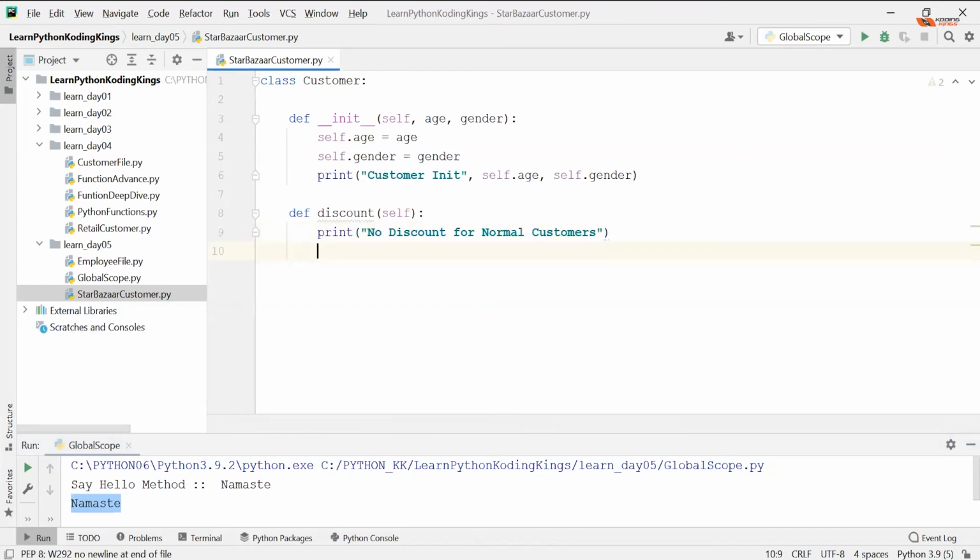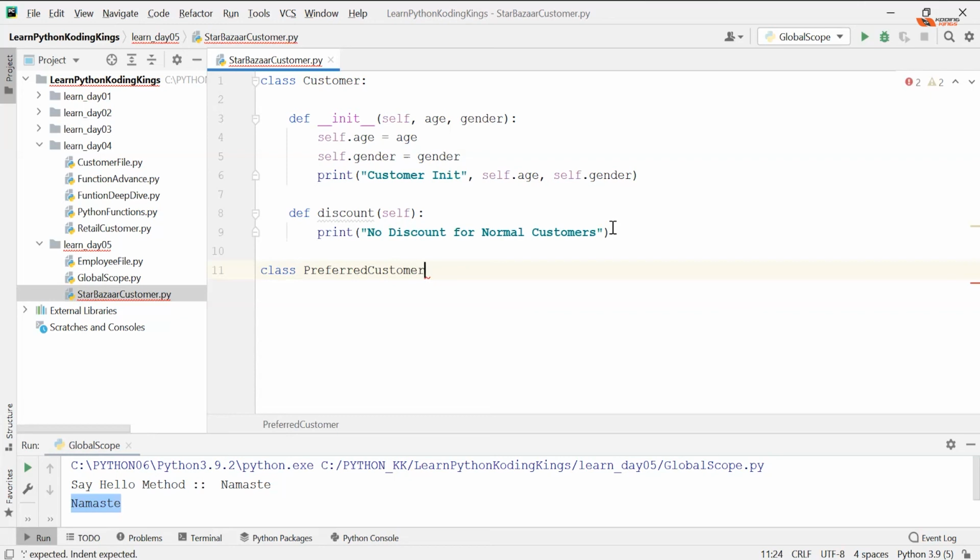Clear? So this is the normal customer. Now, how do I create an inheritance, and how do I create a new customer which will take all these properties and take it forward, a child of this particular class? So the customer class becomes a parent class, and your preferred customer class becomes a child class of that.